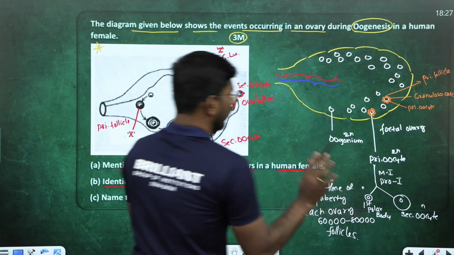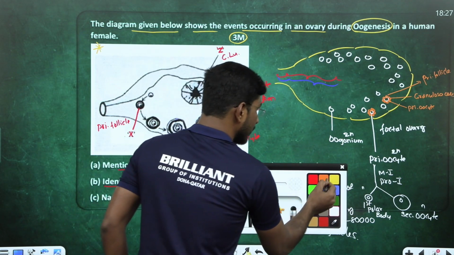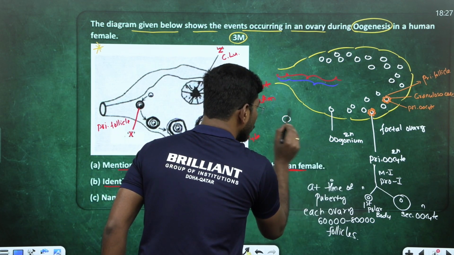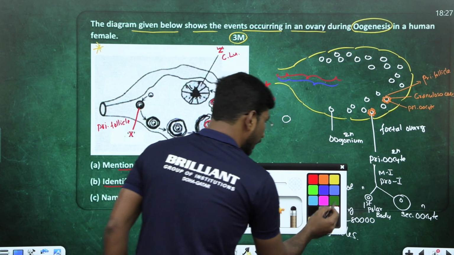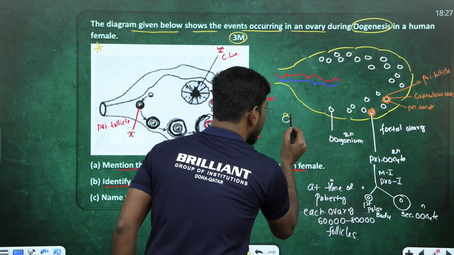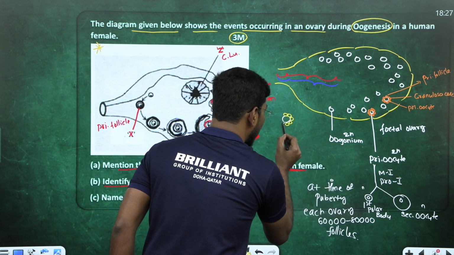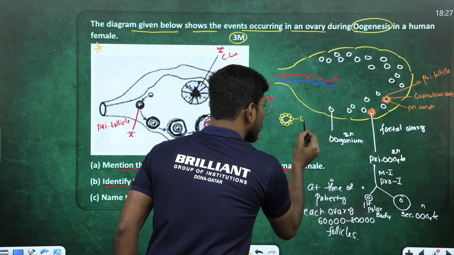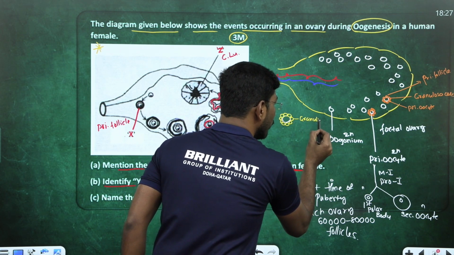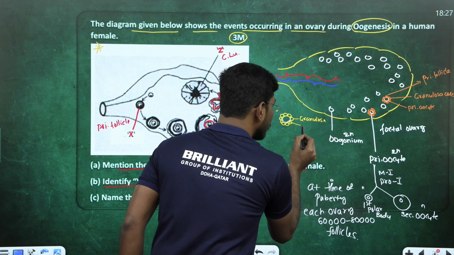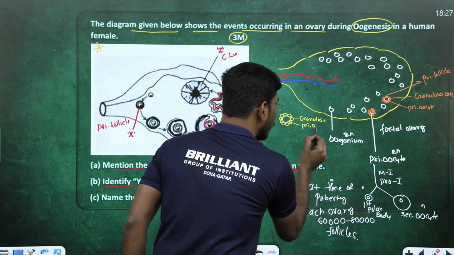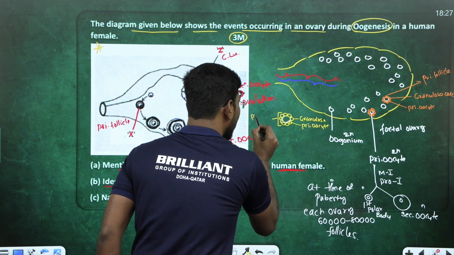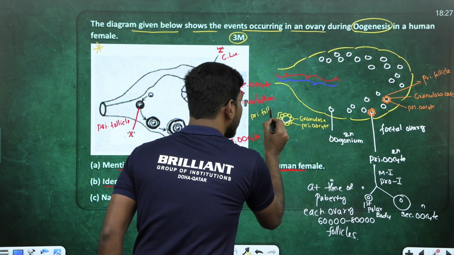Okay, let's take here. Look at here, all of you. Careful, look at here. This is the white one. Here I'm representing the primary oocyte. Surrounding the primary oocyte, tell me, there are many granulosa cells. These are granulosa cells. And this middle one is called the primary oocyte. Done, students? This whole thing is called, tell me, the primary follicle.